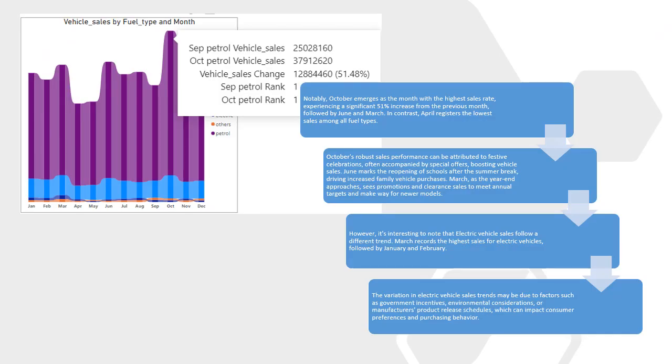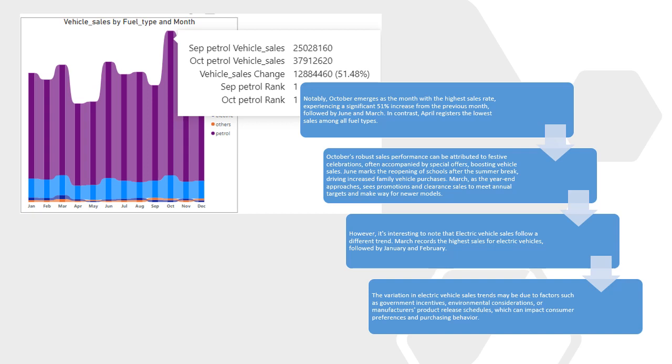Here I have a ribbon chart showing the sales of vehicle categorized by fuel type by month. Notably, October emerges as the month with highest sales rate, experiencing a significant 51% increase from the previous month, followed by June and March. In contrast, April registers the lowest sales among all fuel types. October's robust sales performance can be attributed to festive celebration, often accompanied by special offers boosting vehicle sales.